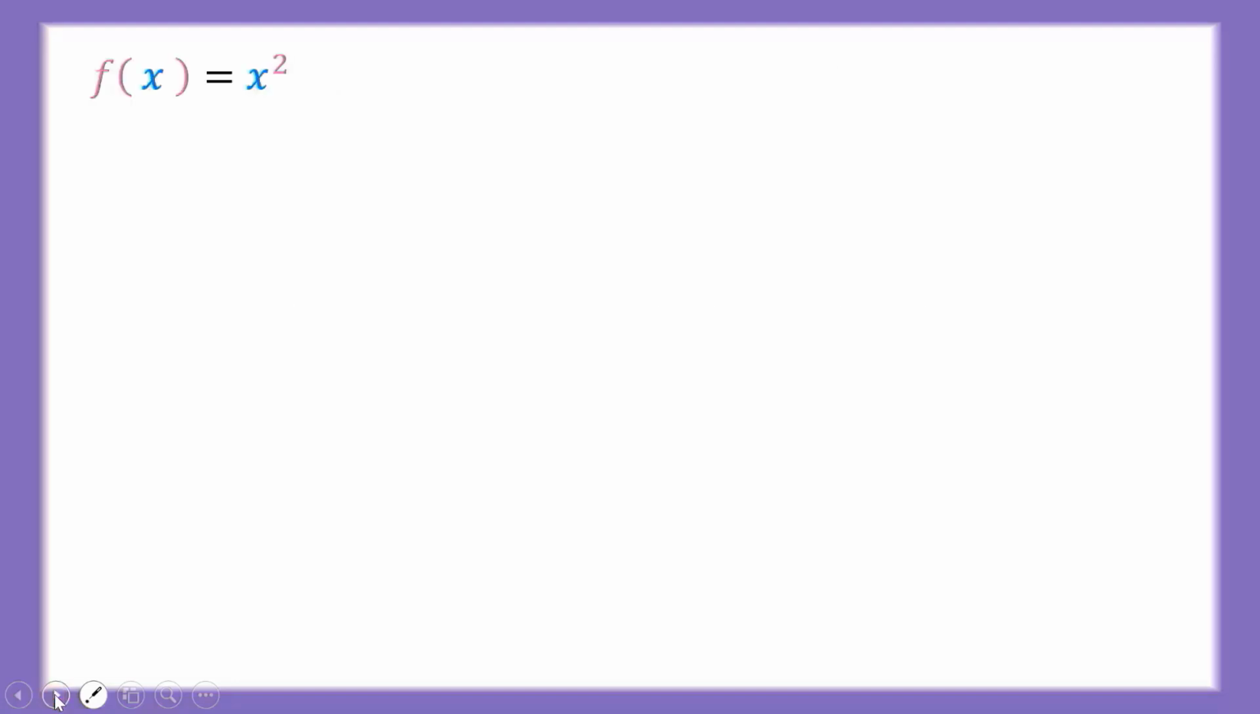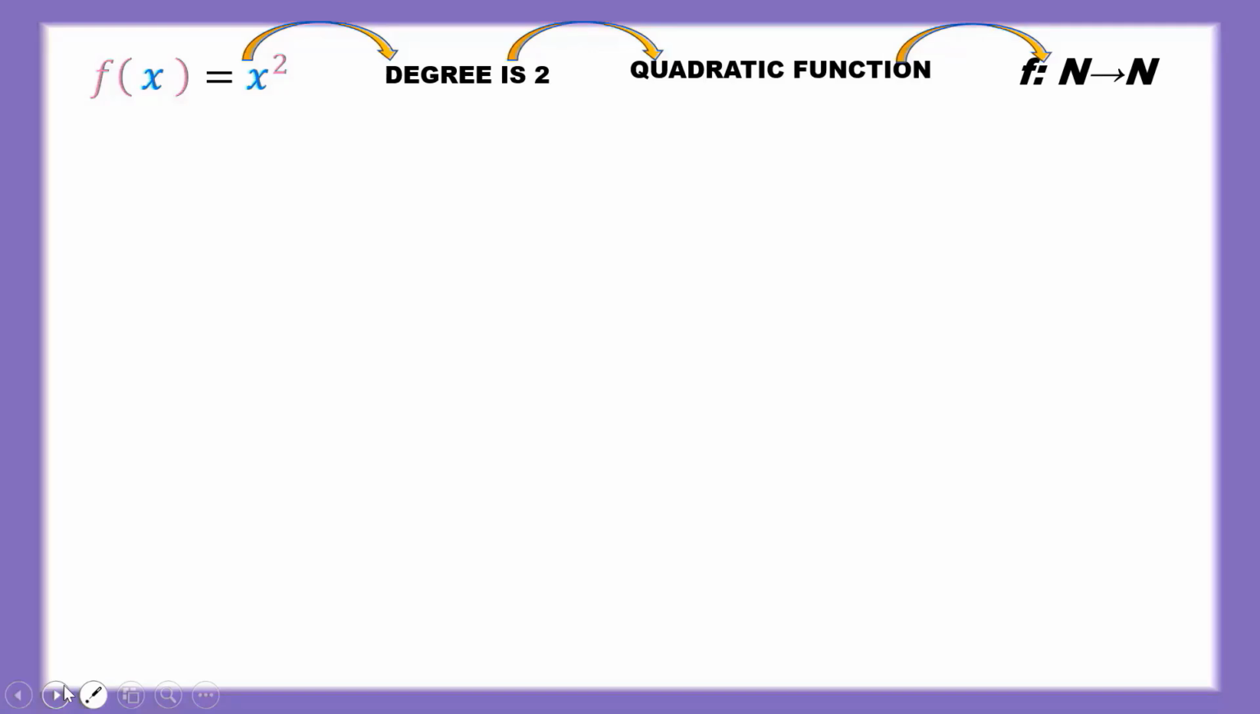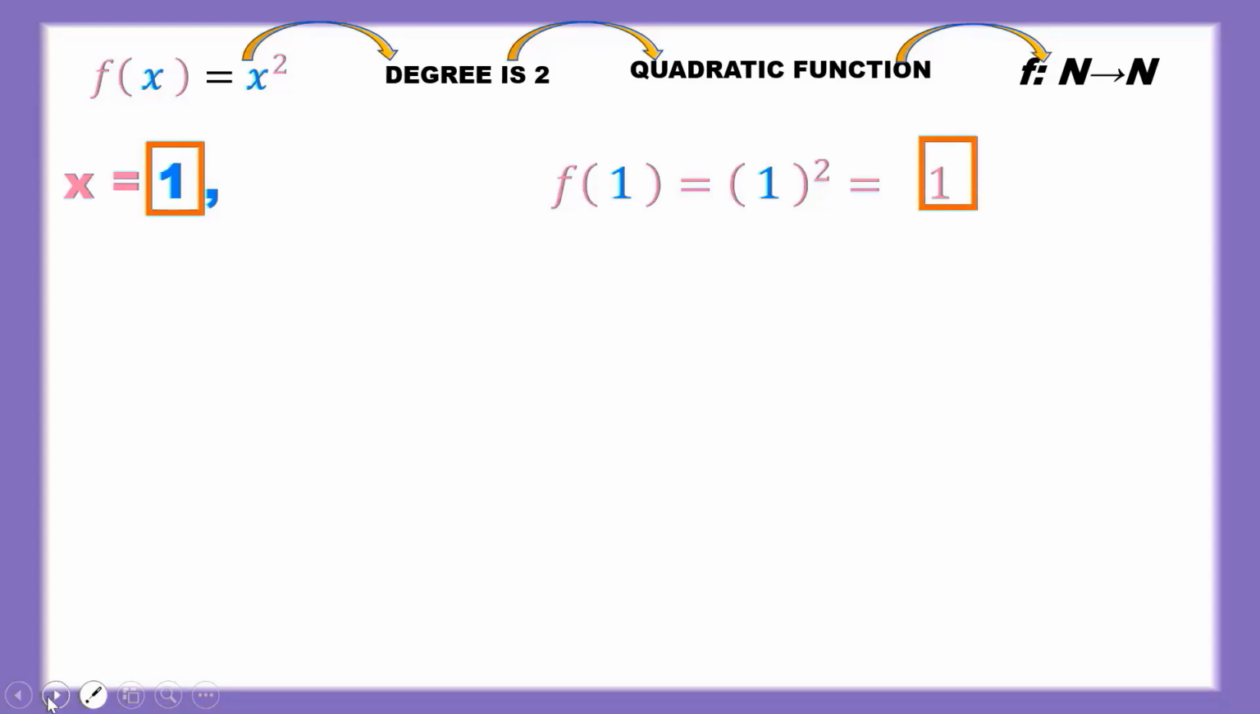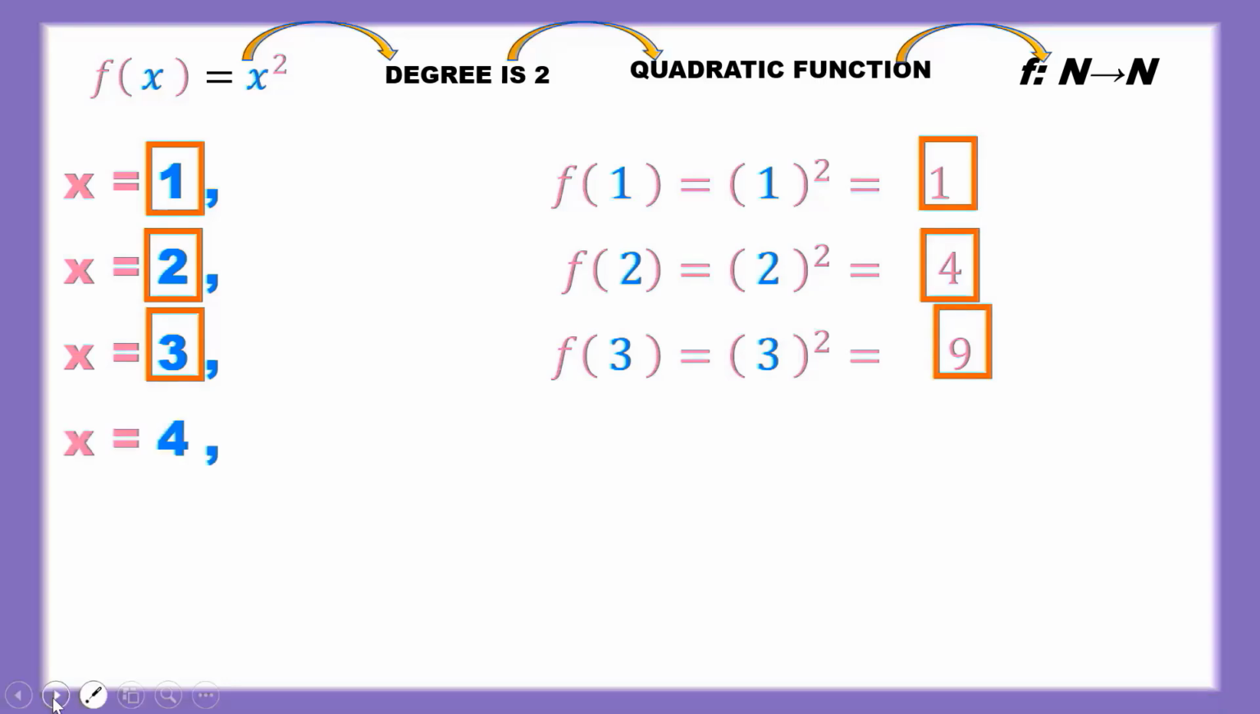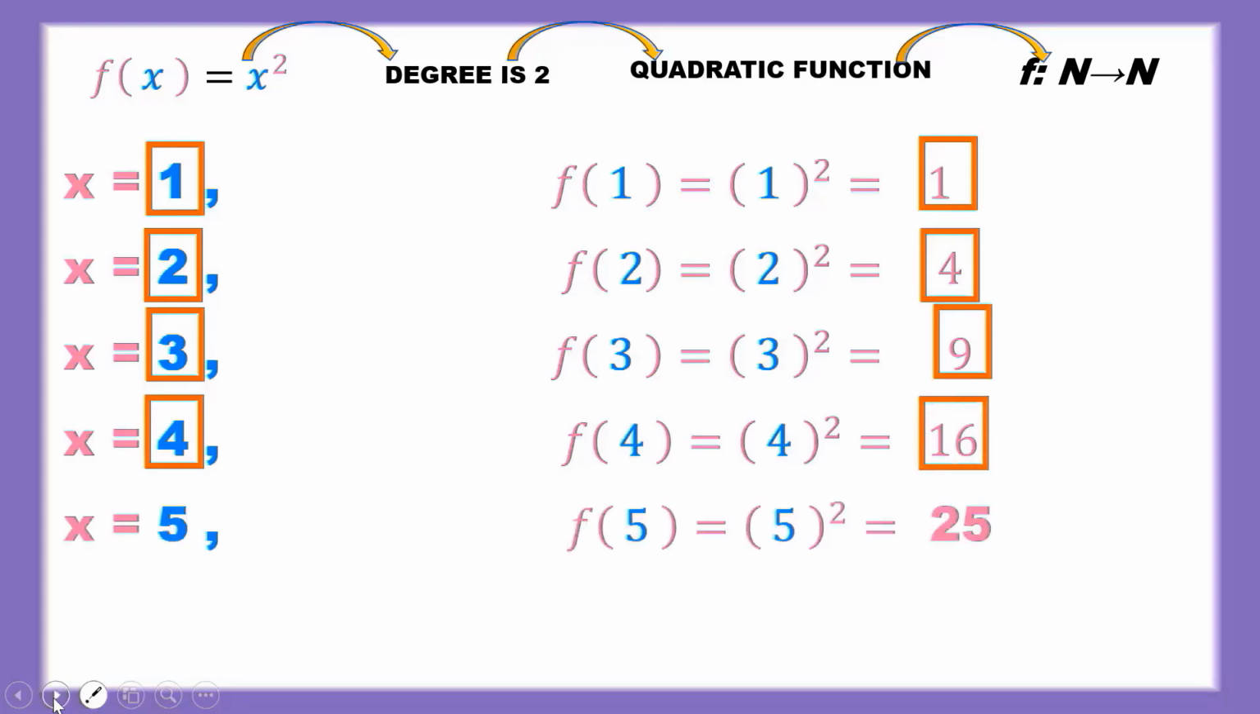So let's consider f of x is equal to x square, whose degree is 2. It is a quadratic function. Let's apply it from natural numbers to natural numbers. When x is equal to 1, we substitute the value of x in this equation, so f of 1 is 1. When x is 2, f of 2 is 4. When x is 3, f of 3 is 9. When x is 4, f of 4 is 16. When x is 5, f of 5 is 25.